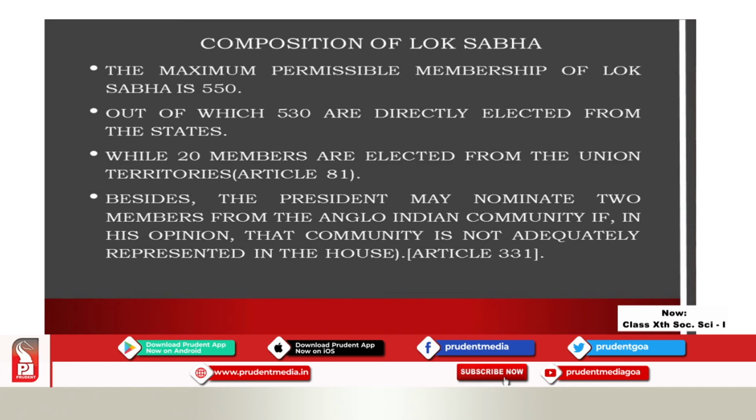Now, what is the composition of Lok Sabha? The maximum permissible membership of Lok Sabha is 550, so it cannot exceed 550. Only 2 members are added in case the Anglo-Indian community is not represented. Out of this 550, 530 members are directly elected from the states. 20 members are elected from the union territories. And besides this, the President can nominate 2 members from the Anglo-Indian community if it thinks that they are not adequately represented.